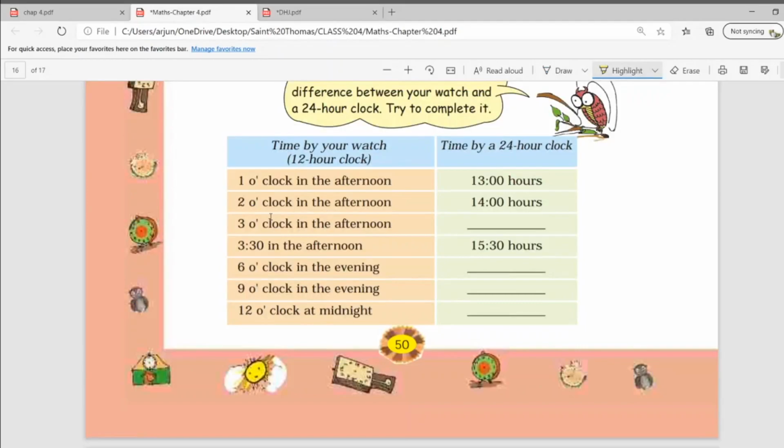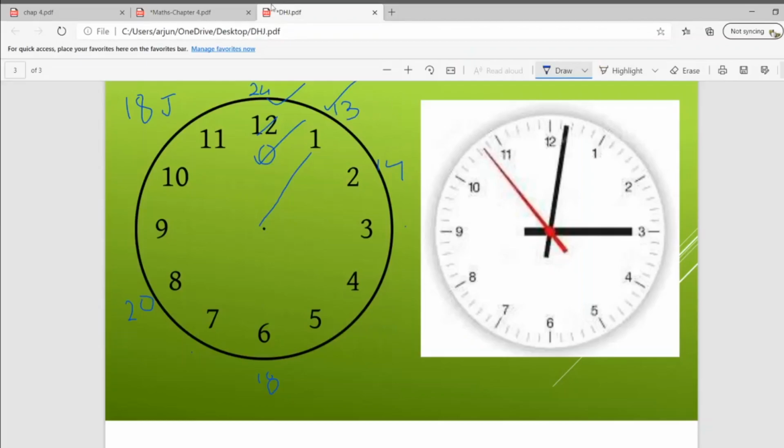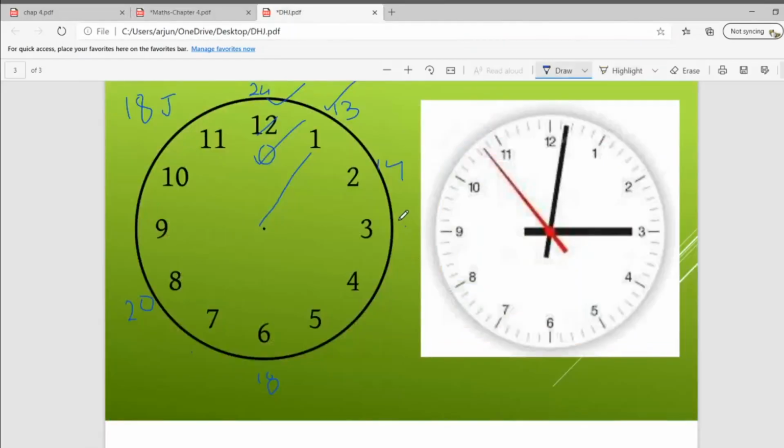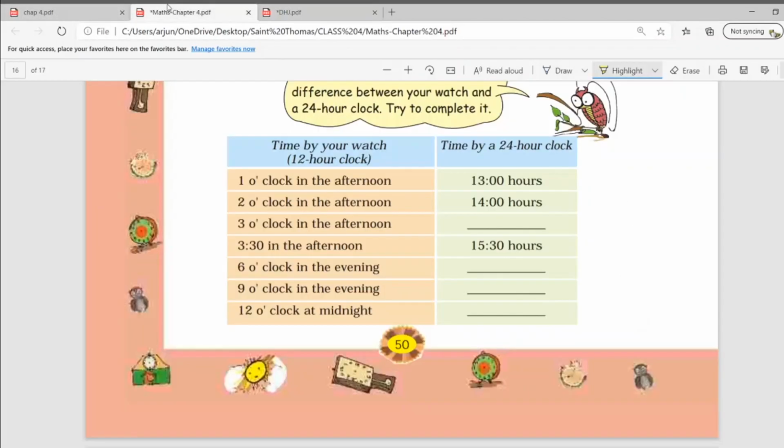So 2 o'clock in the afternoon means 14. Yes, after 13, 14 will come. Moving further, 3 o'clock in the afternoon will be, yes, 15, right?